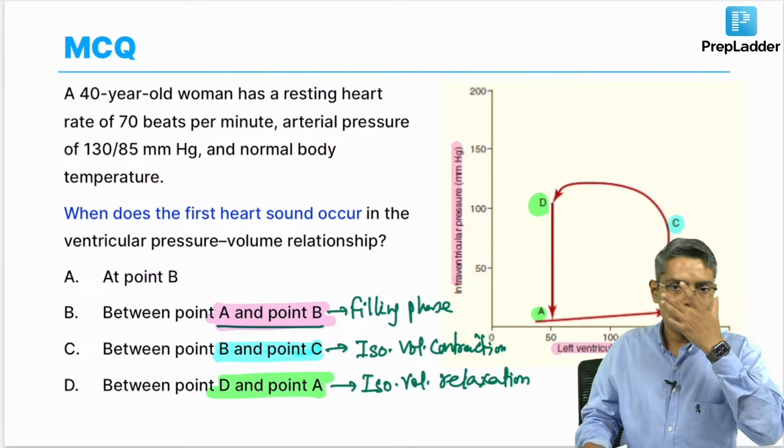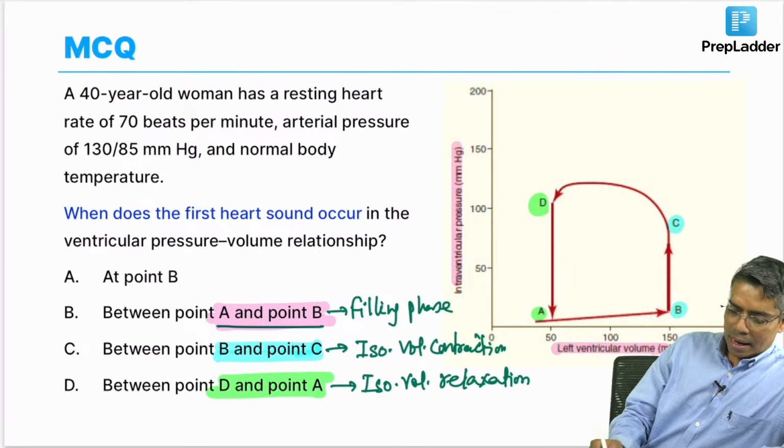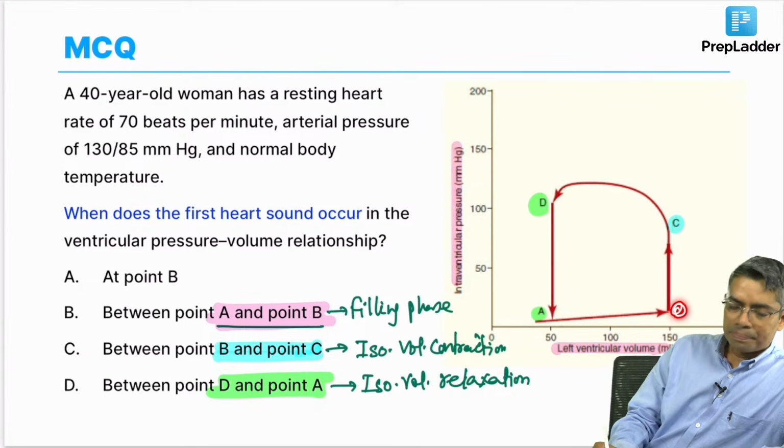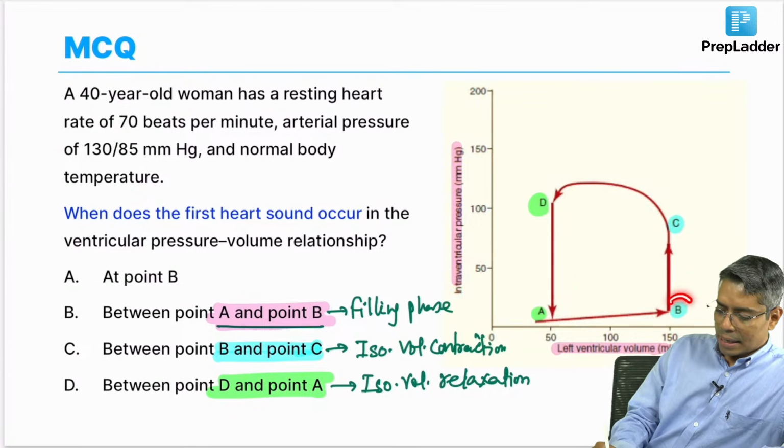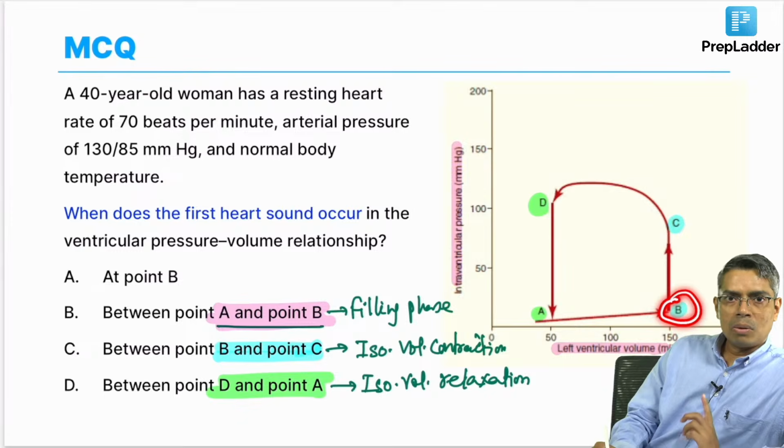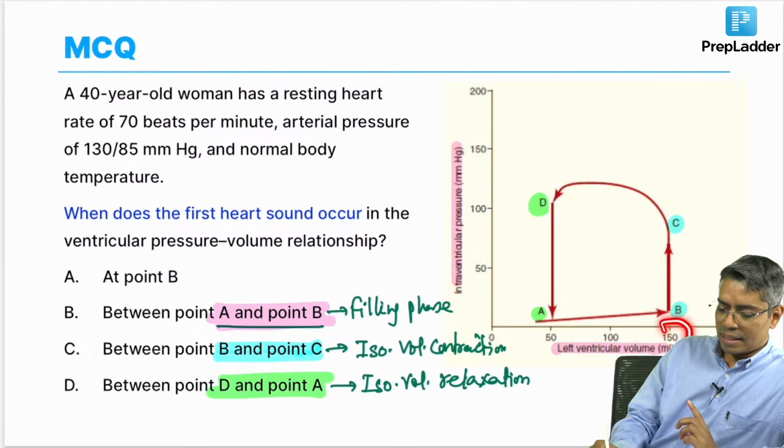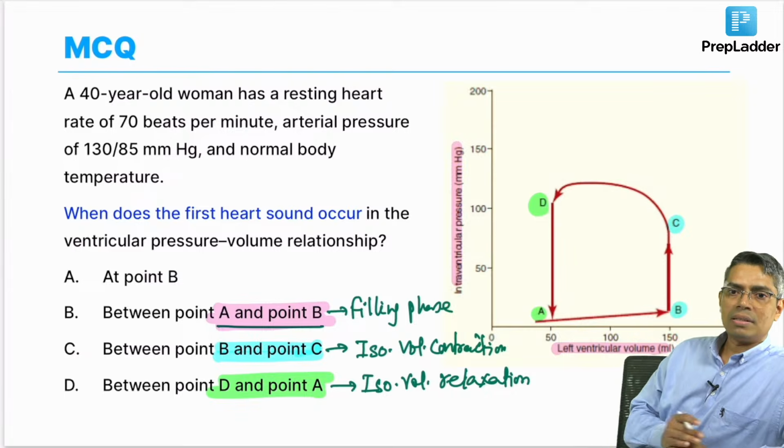Now, all of you know that point B is the end of diastole. Whatever volume is present in the ventricle at point B, that is your end diastolic volume. This 150 ml is the end diastolic volume in this diagram.